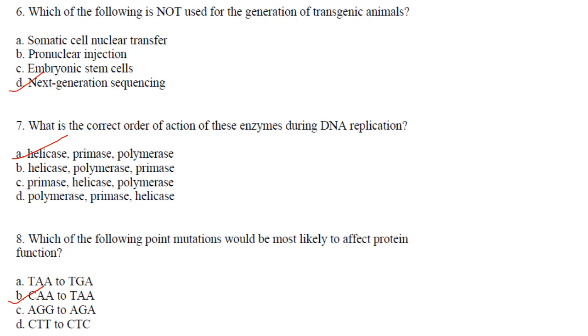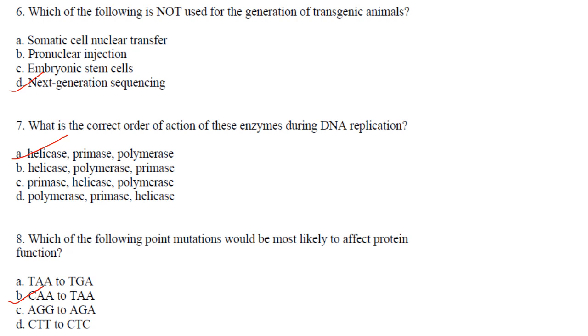Which of the following point mutations would be most likely to affect protein function? So TAA to TGA, they both are stop codons. TAA, TGA, TAG, they are all stop codons. CAA to TAA, TAA is a stop codon. So CAA is coding for an amino acid. So the one which is coding for an amino acid is getting mutated to a stop codon, means it is a point mutation and it will affect protein function. So B is the answer.